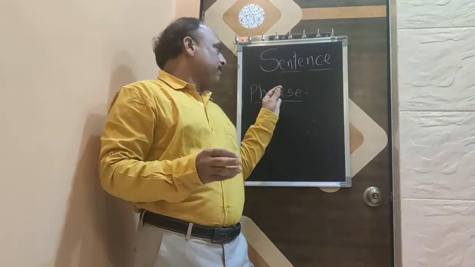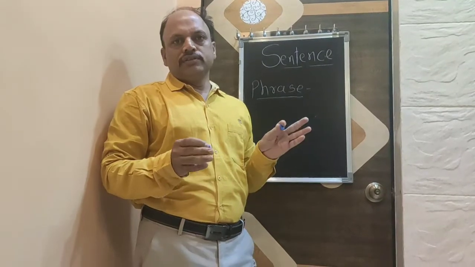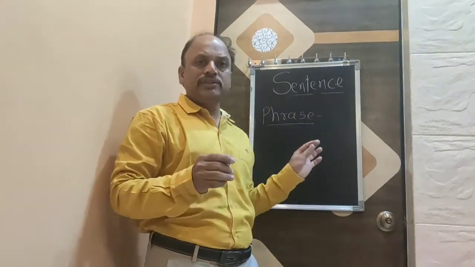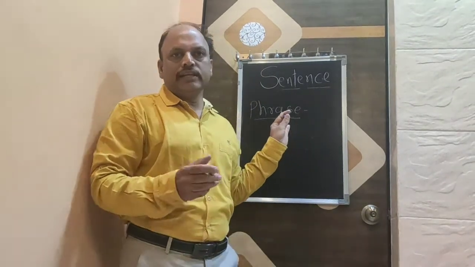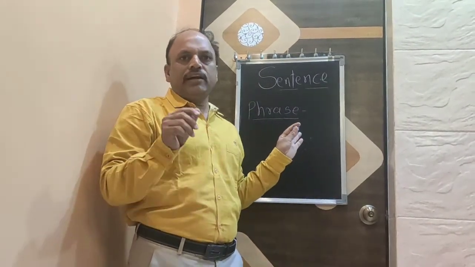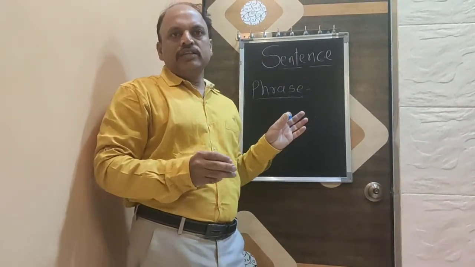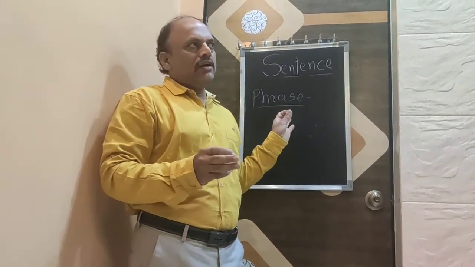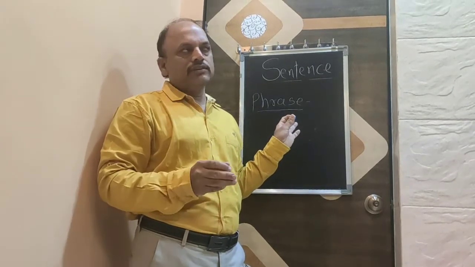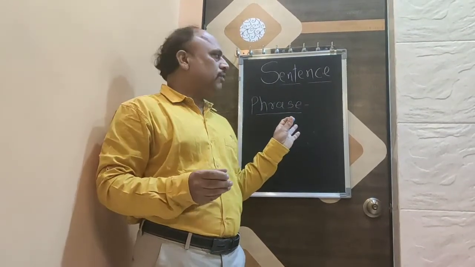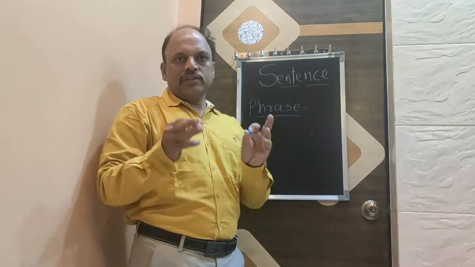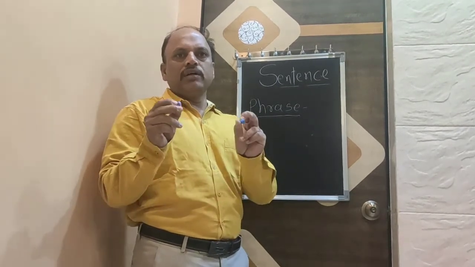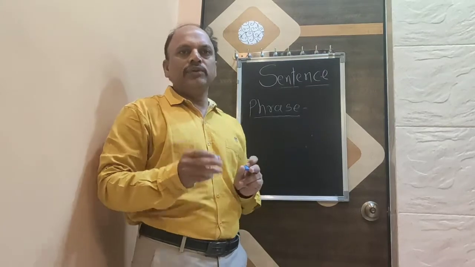Friends, a phrase is also an important part of any sentence. Phrase means a group of words. We can use a set of words in a sentence. This will help us to form the sentence. For example, ups and downs. These three words make a phrase. While using it in a sentence, we will see one example: there are so many ups and downs in our life. This phrase will help us to form a complete sentence with some sense in it.